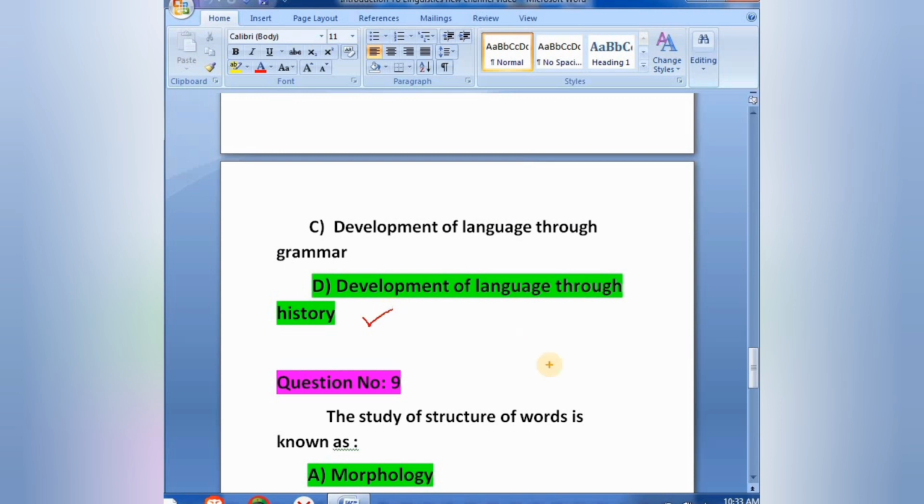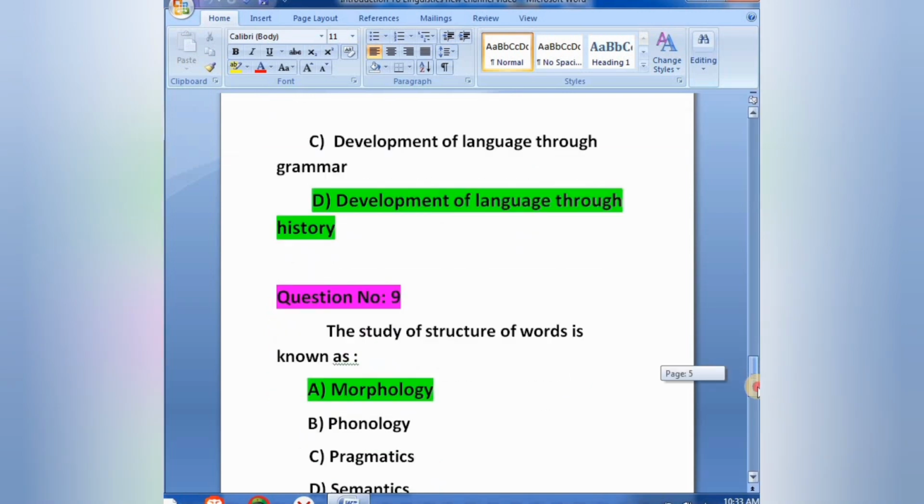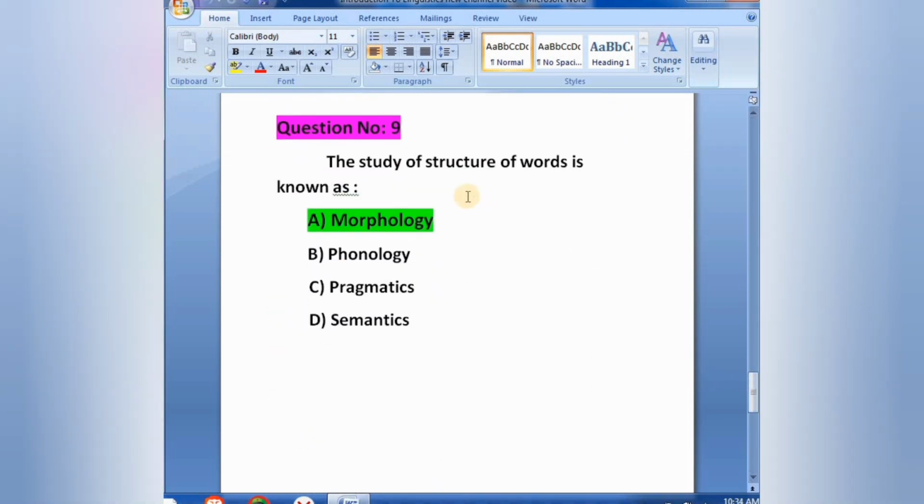Question number 9. The study of structure of words is known as option A morphology, option B phonology, option C pragmatics, option D semantics. Here the correct answer is option A morphology. Study of structure of words is known as morphology.